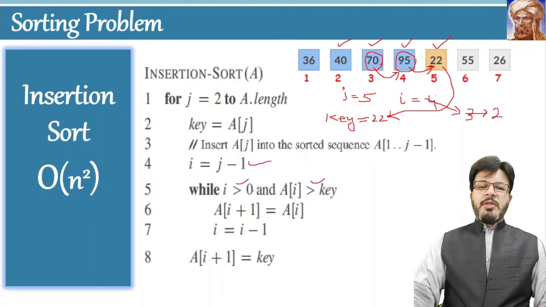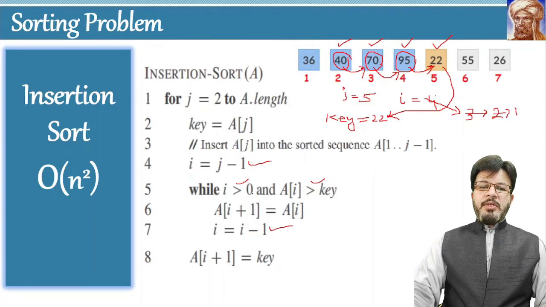Okay, now 2 is greater than 0, and what is at the location 2? It is 40. 40 is greater than 22. So both conditions are true once again. So the value at location 2 will be moved to location 3. The value of I is decreased. The next value of I is 1.